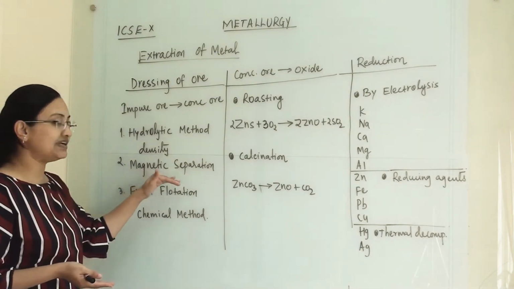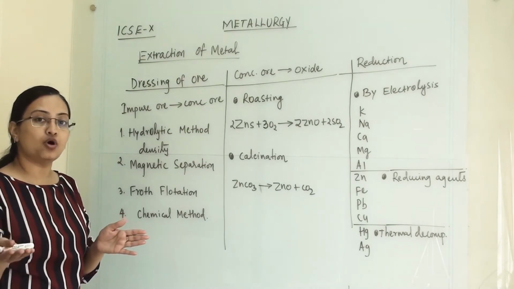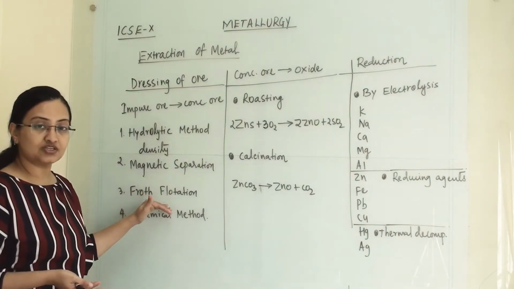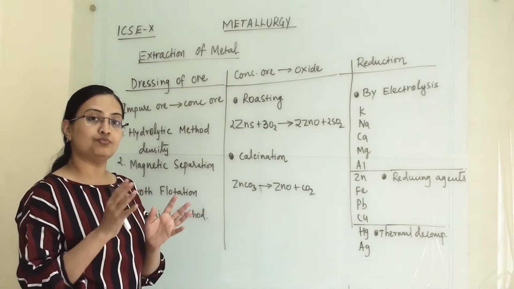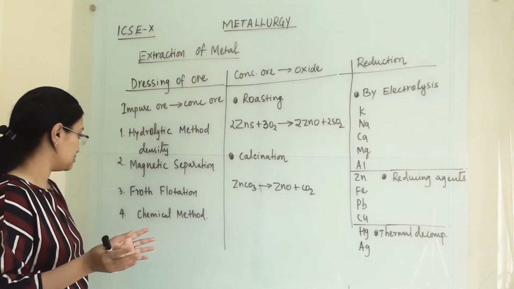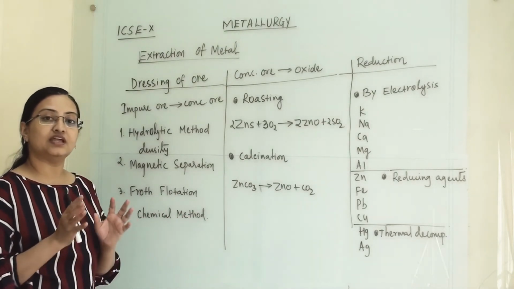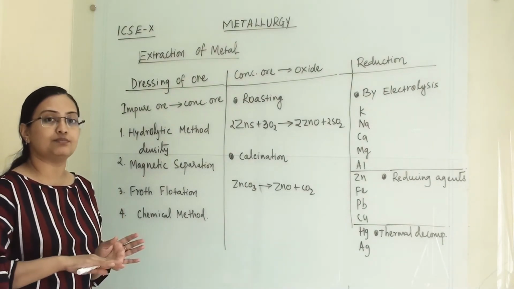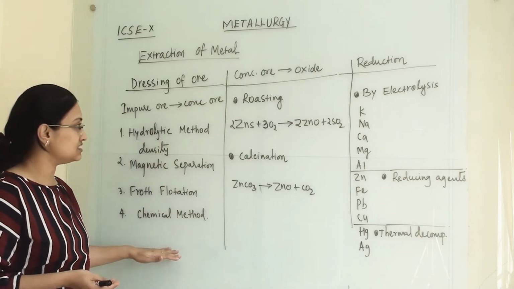Second is magnetic separation. In this, iron ore is separated from its non-magnetic impurities. Third one is froth flotation, and in this we are doing preferential wetting for impurities and we will separate them out. Then last one is the chemical method. In this we will perform certain chemical reactions and use sodium hydroxide to separate impurities. All these 4 methods we will see in detail.